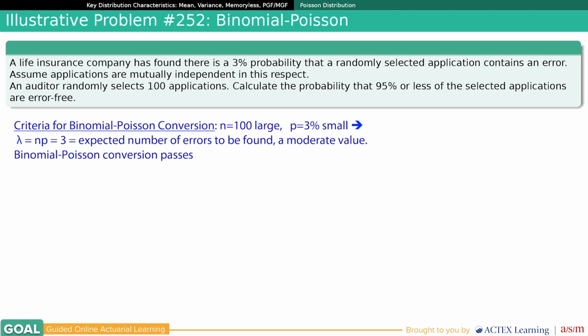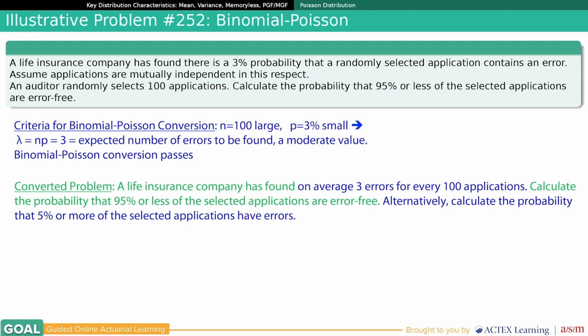The criteria for binomial Poisson conversion is as follows. N equals 100, that's rather large. P equals 3%, that's not as small. Lambda equal np equal 3, which is the expected number of errors to be found, is a moderate value. Binomial Poisson conversion passes. Here is the converted problem. A life insurance company has found, on average, 3 errors for every 100 applications. Calculate the probability that 95% or less of the selected applications are error-free. Alternatively, calculate the probability that 5% or more of the selected applications have errors.